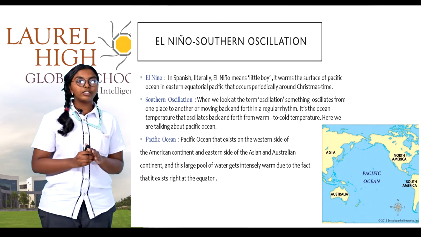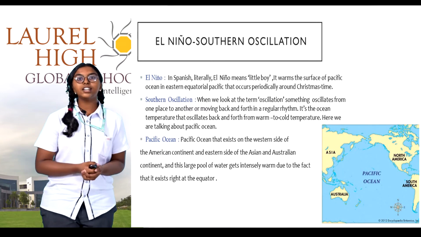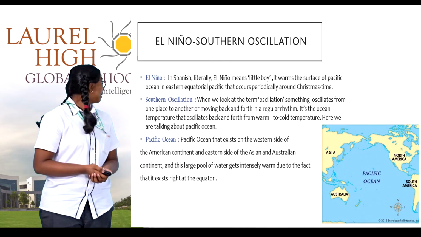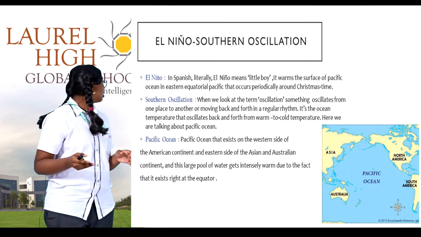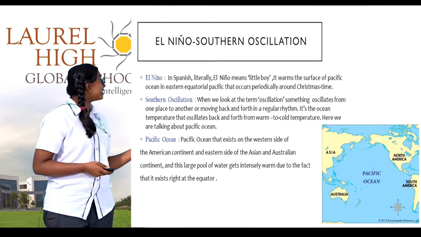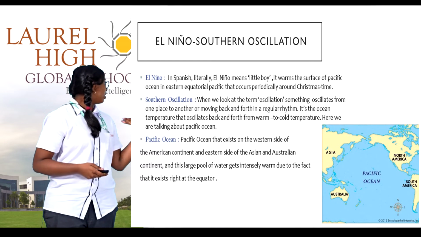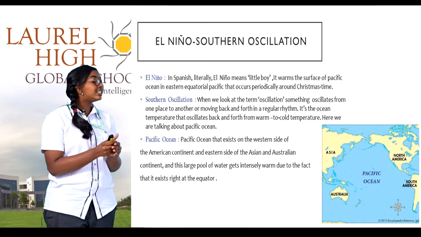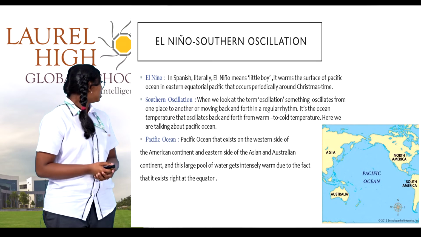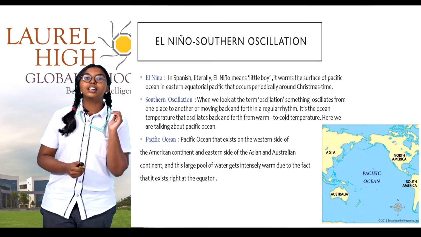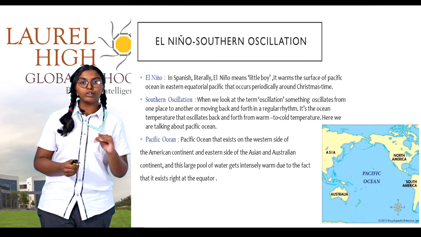Here we are talking about the Pacific Ocean, which is the largest ocean in the world. Pacific Ocean. This exists on the western side of the American continent and eastern side of Asian and Australian continent. And this large pool of water gets intensely warm due to the fact that it exists right below the equatorial.